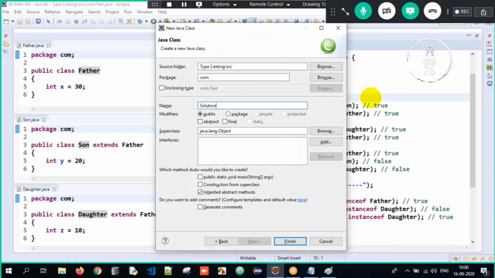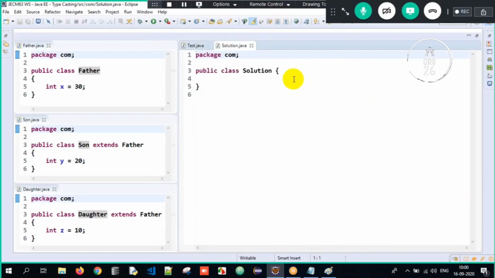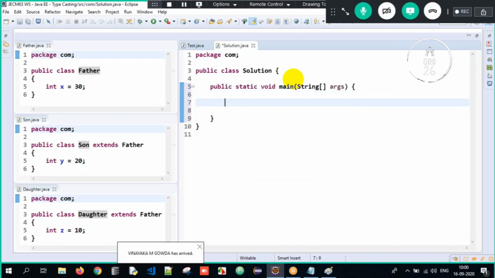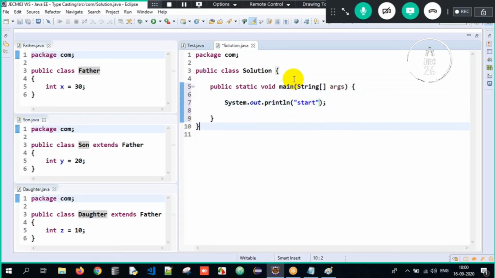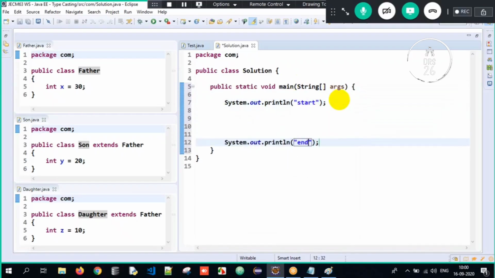I'll have a class called solution. Same class, I will have my main method. So now I will write sys out start at the beginning, and end at the last, for my understanding. If you don't like it, don't write. Very simple, just for my understanding.